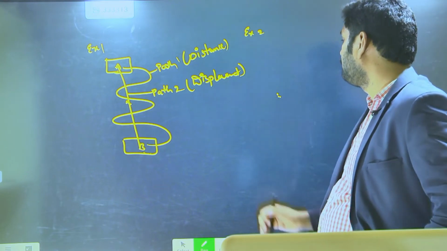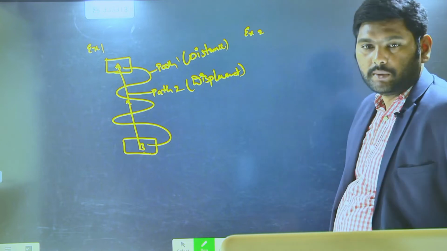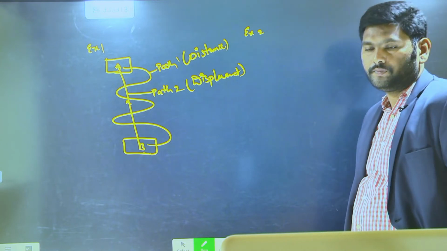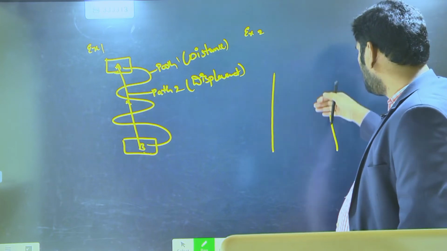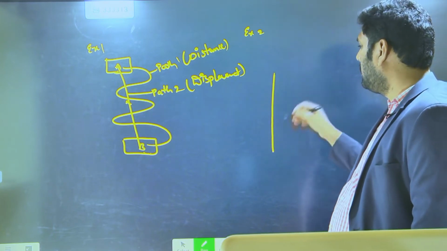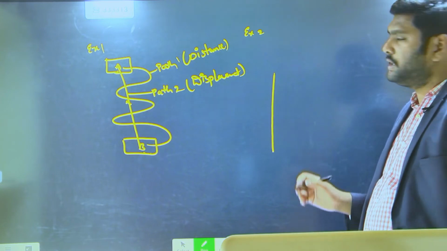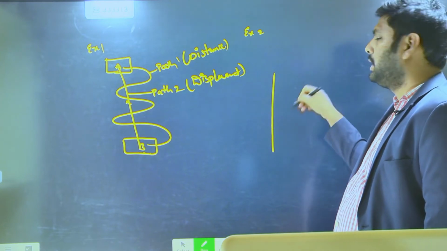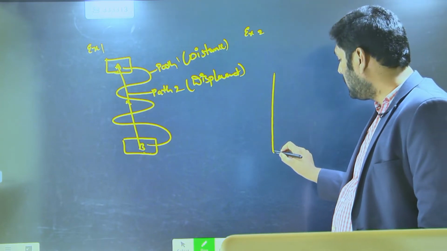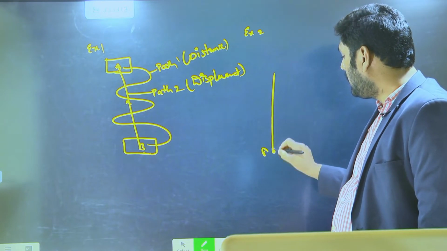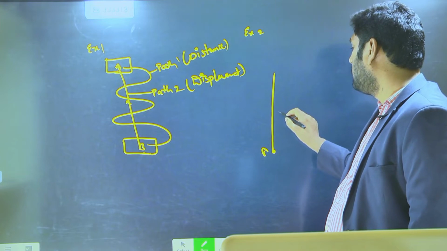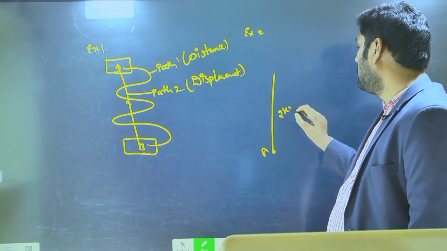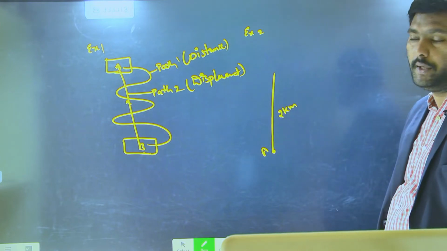Example number 2. A person or object is moving in an upward direction, say north. The object started at position A and moved north 2 kilometers.